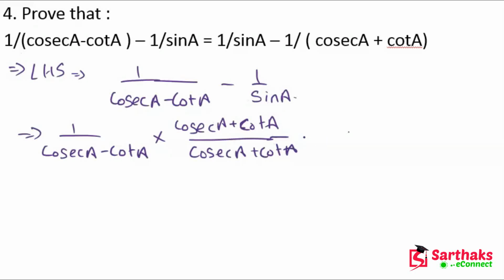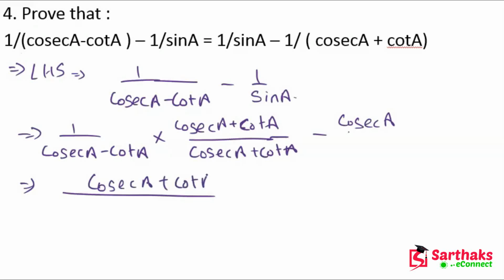Minus 1 upon sin A, we can write it as cosec A. Okay, my dear friends, so now this is A minus B and A plus B, so we can write it as cosec A plus cot A divided by cosec square A minus cot square A, minus cosec A.